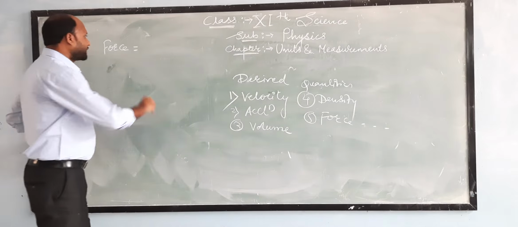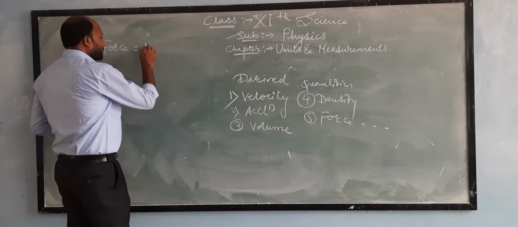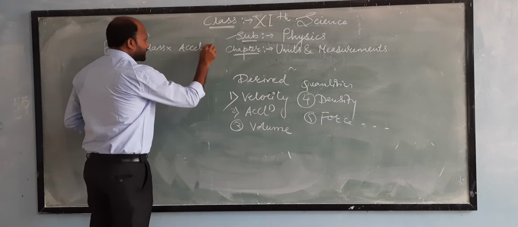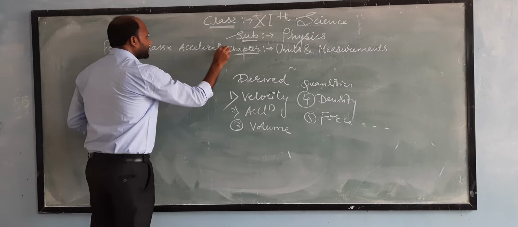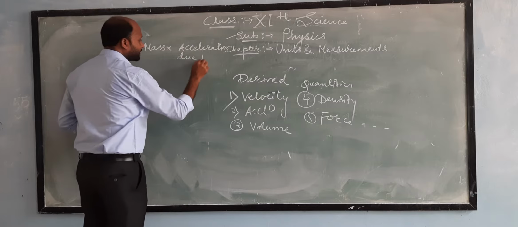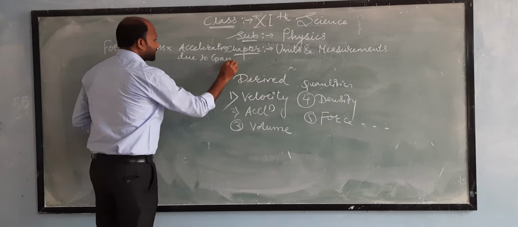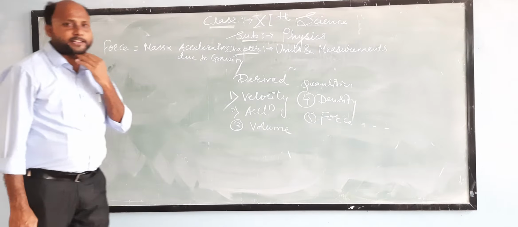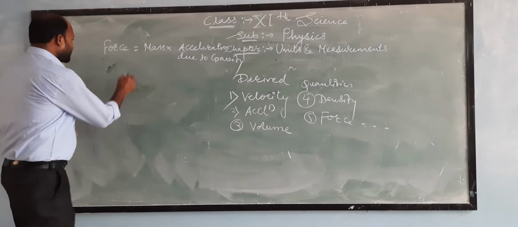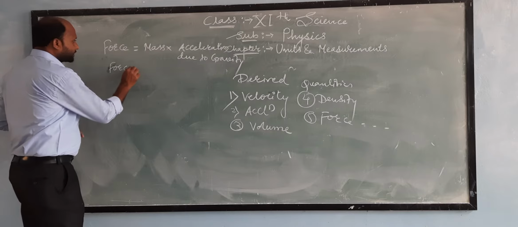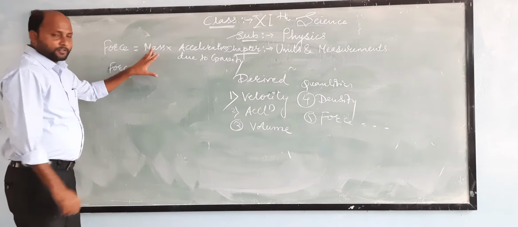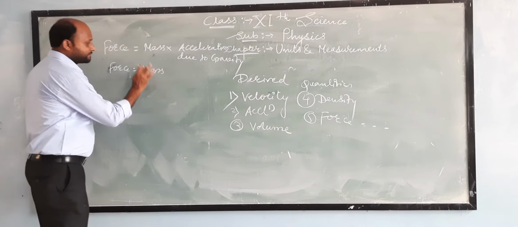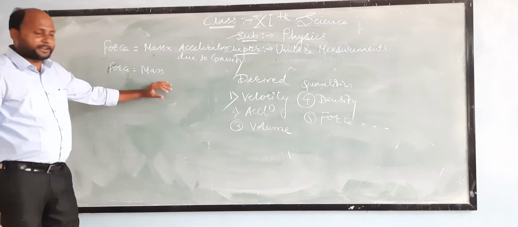Force is nothing but mass into acceleration due to gravity. Force is defined as the product of mass and acceleration due to gravity. So now we have taken mass. This is a fundamental quantity.